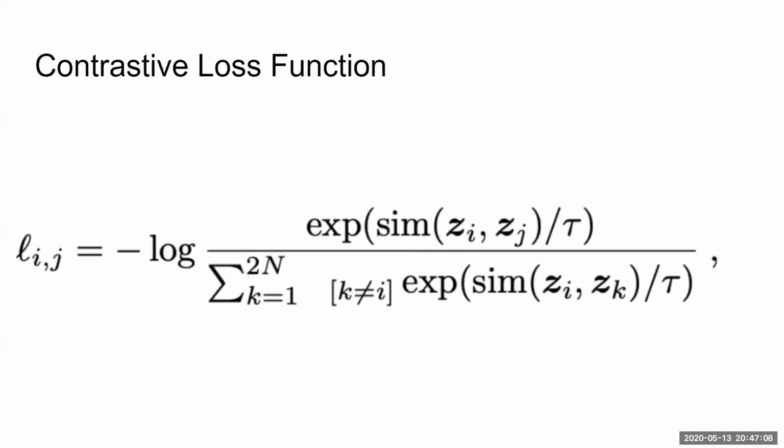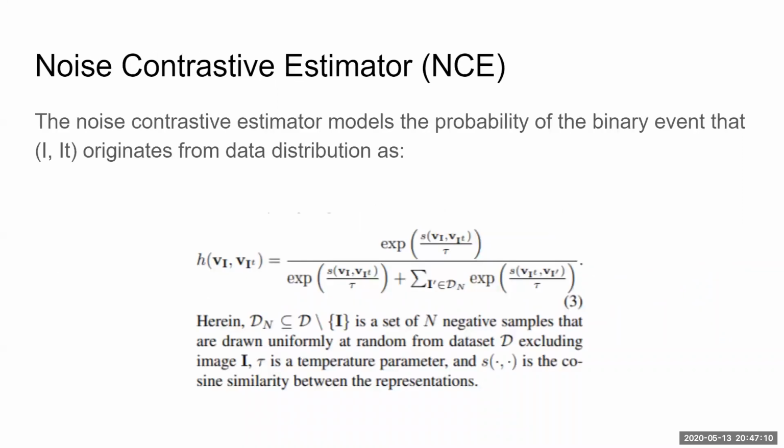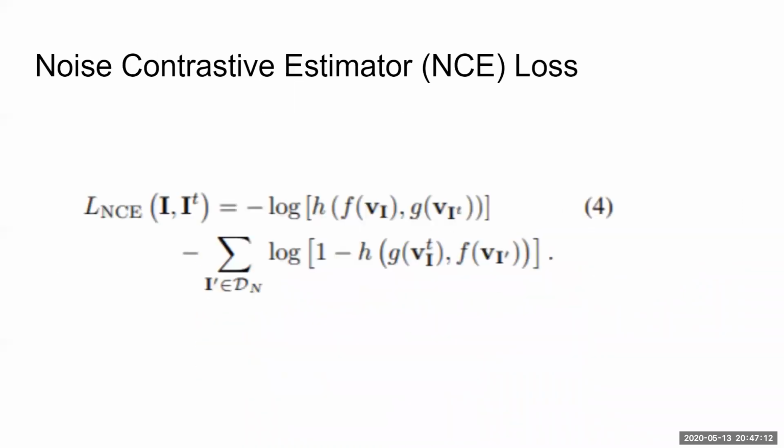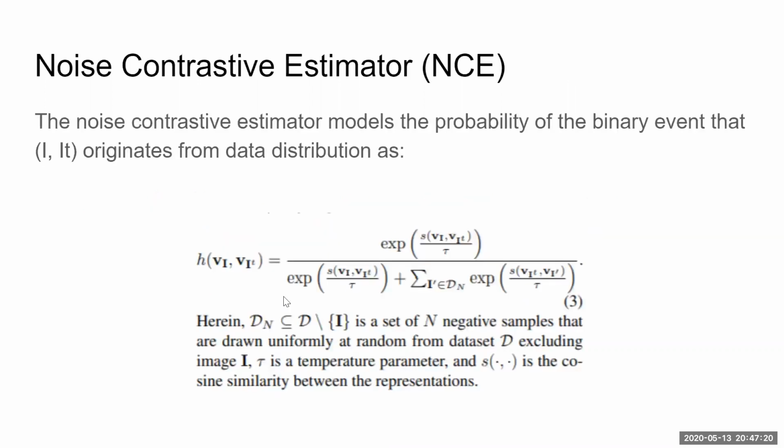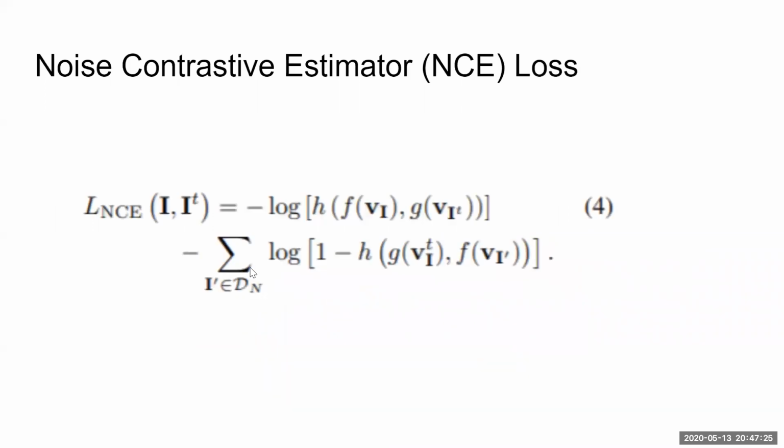Now, following similar logic as the contrastive loss function, we define a noise contrastive estimator loss. We are just trying to generalize Vi and Vi transform. You might want to apply more transformations on Vi and Vi transform, so we take f of Vi and g of Vi transform just to have a better generalization. We will see in the next slide why we want such generalizations.